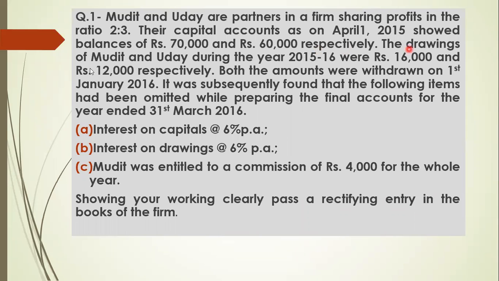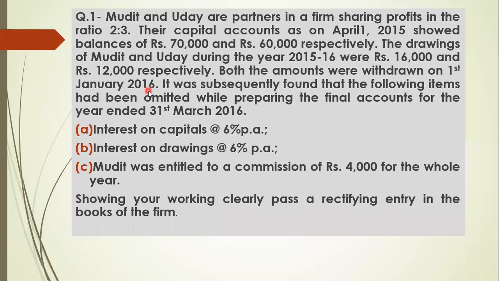The drawings of Mudit and Uday during the year 2015-16 were rupees 16,000 and rupees 12,000 respectively. Both the amounts were withdrawn on 1st January 2016.